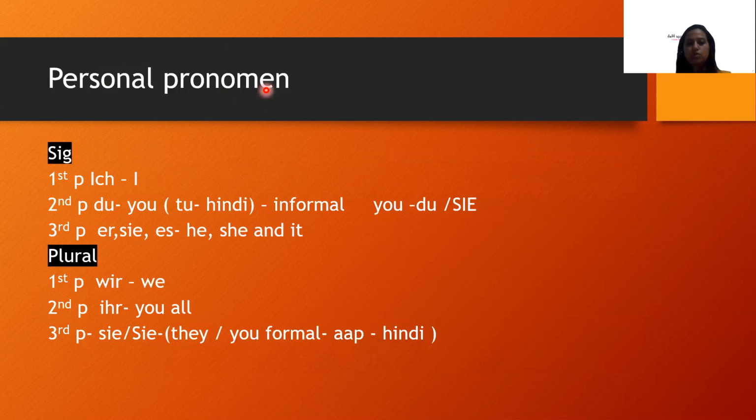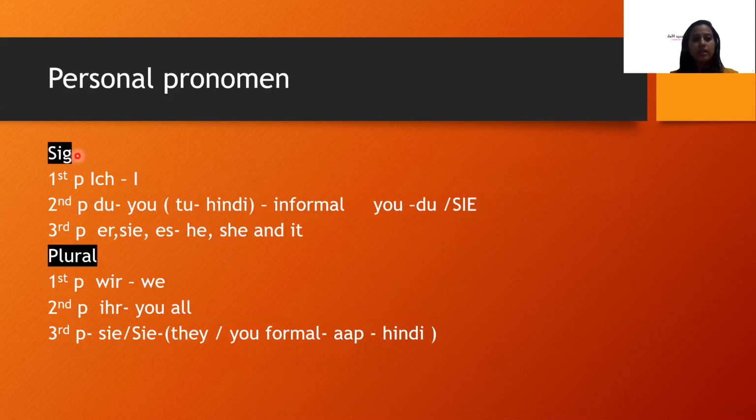So, personal pronouns. I को क्या बोलते हैं, you को क्या बोलते हैं, he, she, it. What are we, they, you? We need to understand that in German also. First of all, I is called ich, and it is first person singular. Then you is called du, which is the tu of Hindi, and it is informal, second person singular. Then you have er, sie, es, which means he, she, it, third person singular.